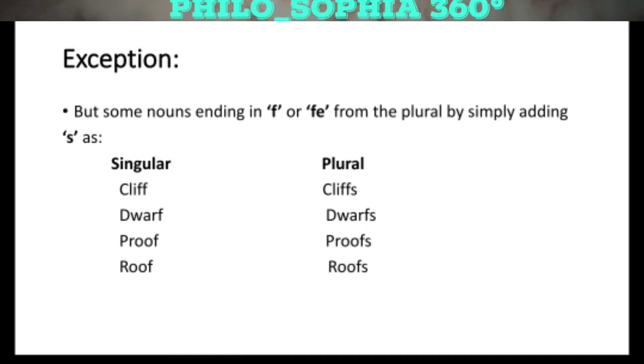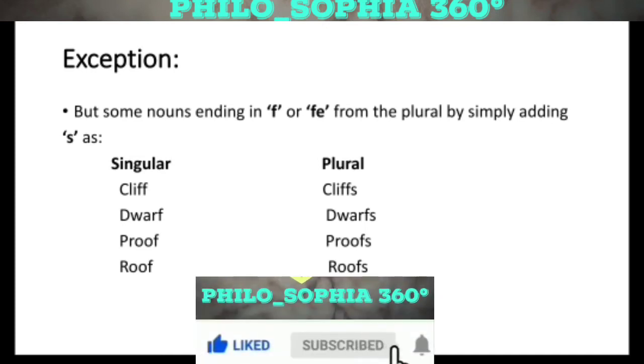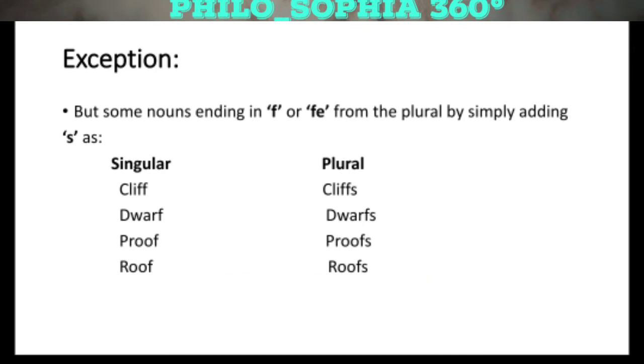First of all, these words are very few and you can conceptualize them by practicing them. For instance, there is a word cliff, CLIFF, which is ending with F, and we have to add S in it to make it plural. We have another word dwarf. We have to add S in it to make it plural. We have another word proof. We have to add S in it to make it plural. In the same way, we have a word roof. We have to add S in it to make it plural. But these words are very few.